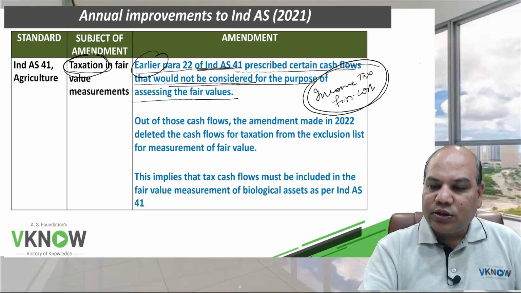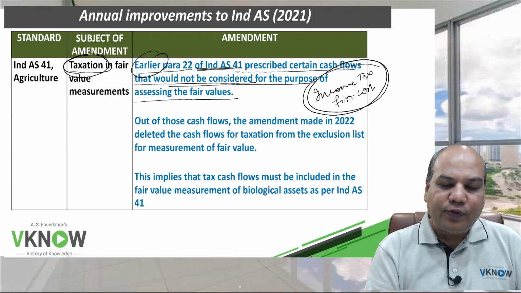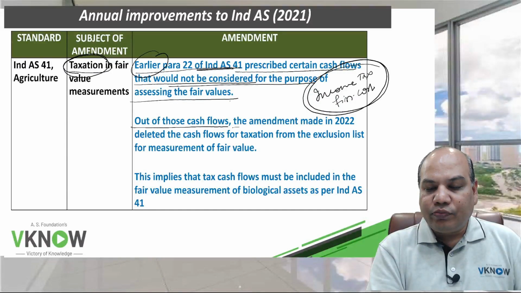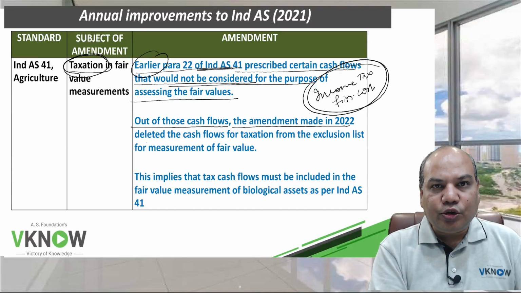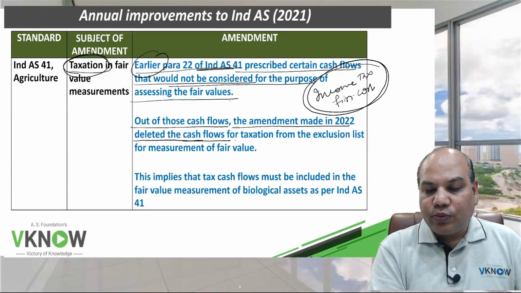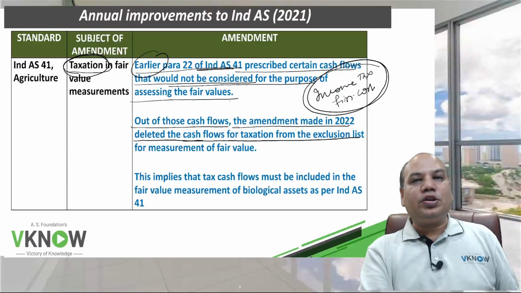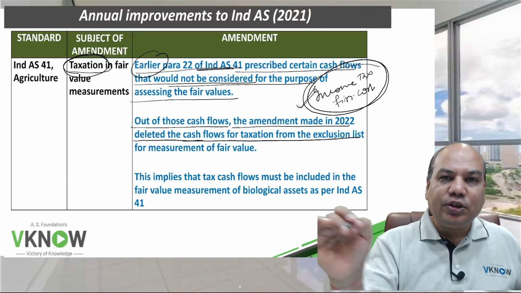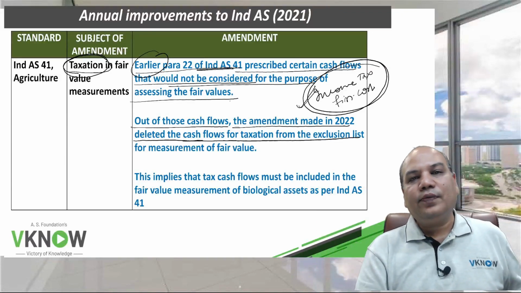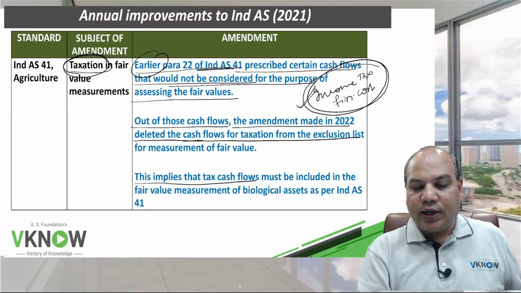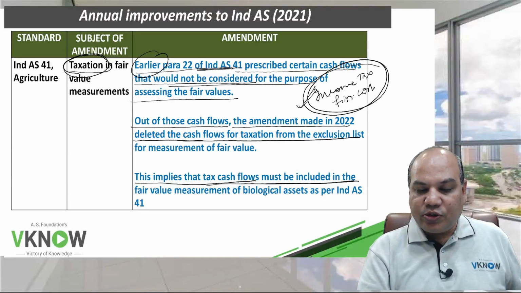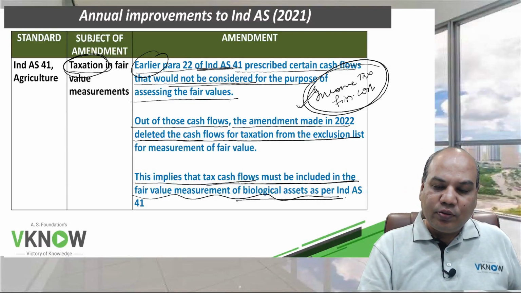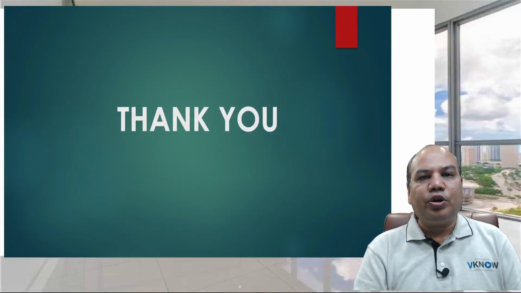These were not considered in calculating fair value, but the amendment made in 2022 deleted the cash flow from taxation from the exclusion list. That means now income tax will be considered in measurement of fair value. This implies that tax cash flow must be included in fair value measurement of biological assets as per Ind AS 41. So these were some important adjustments.